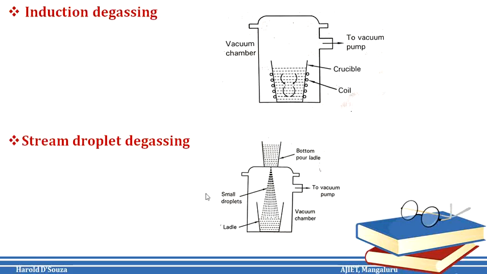Induction degassing. It's a technique that overcomes the disadvantage of the static bath technique. The system, which is shown in the figure, consists of a crucible surrounded by induction heating coils. The entire assembly is located within a chamber that can be sealed and rapidly evacuated.